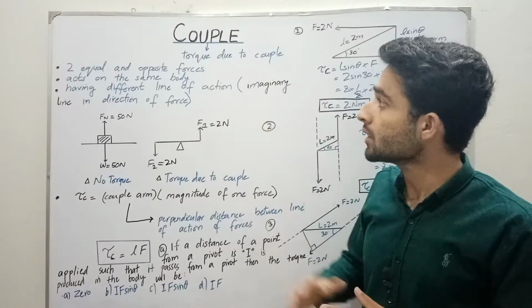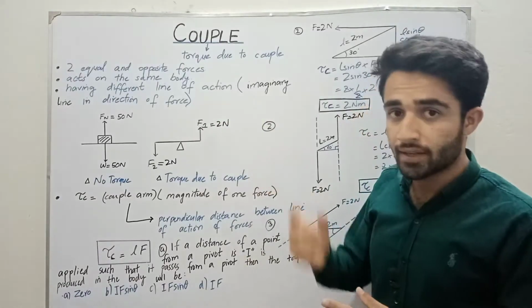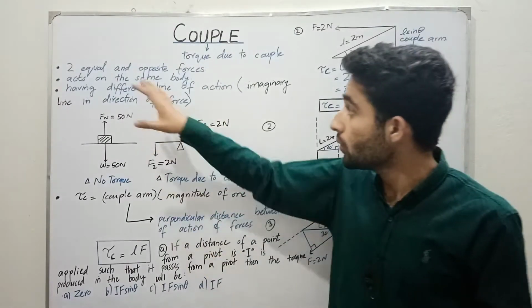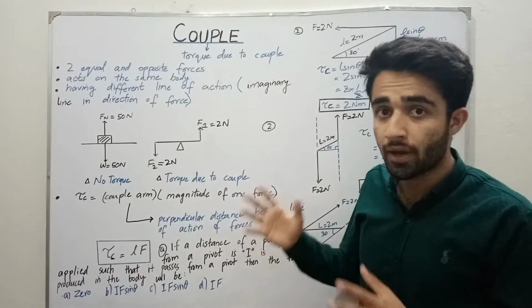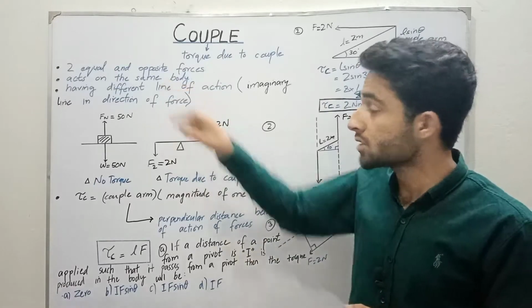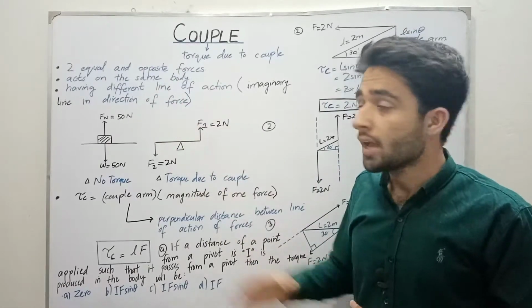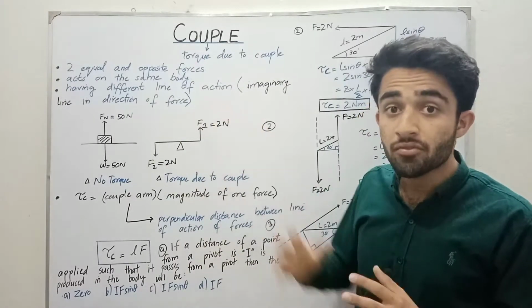In this definition, the important points are that the forces are two in number, and they are equal and opposite. They are equal in magnitude and have opposite direction. The second point is that they act on the same body. The third point is that they have different lines of force.